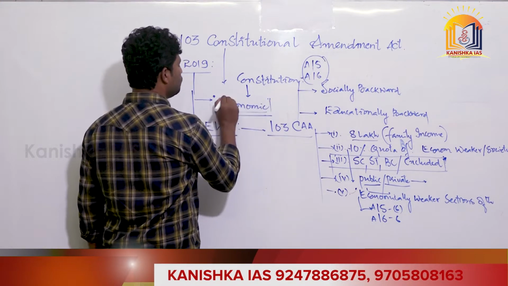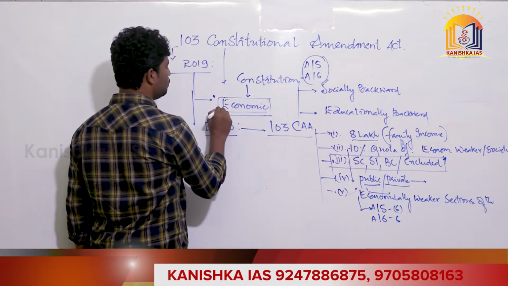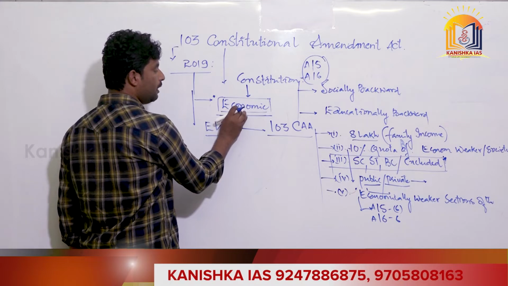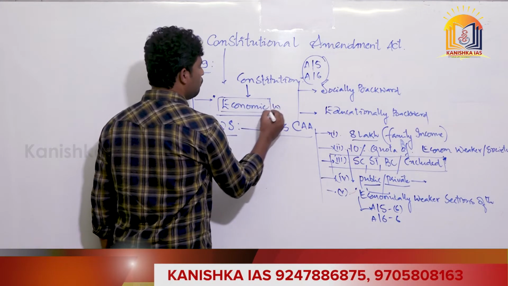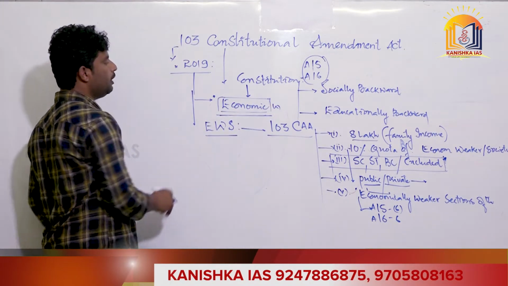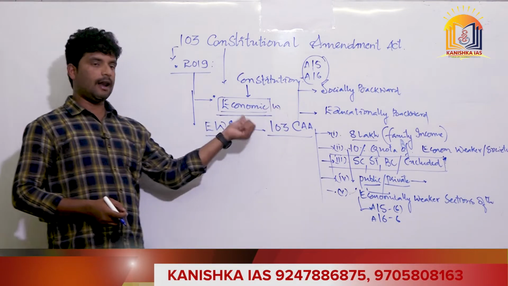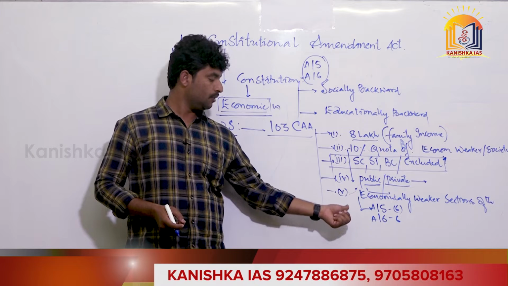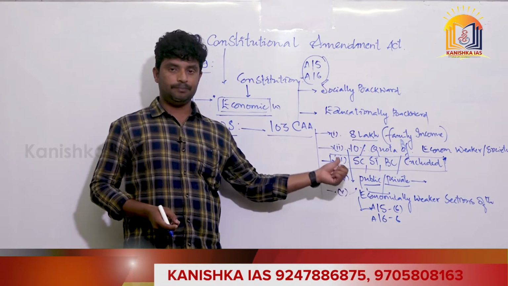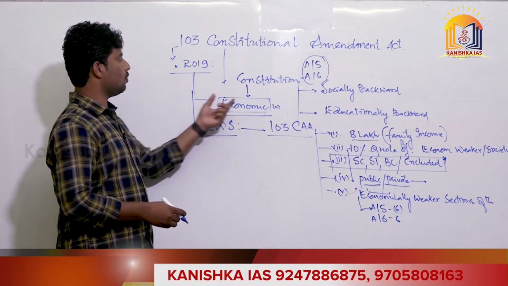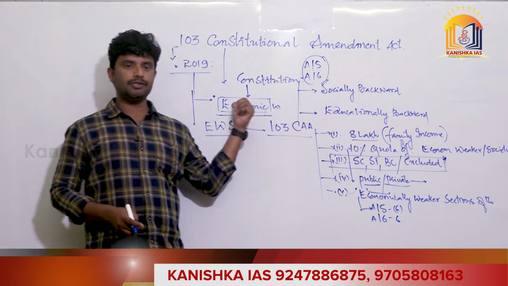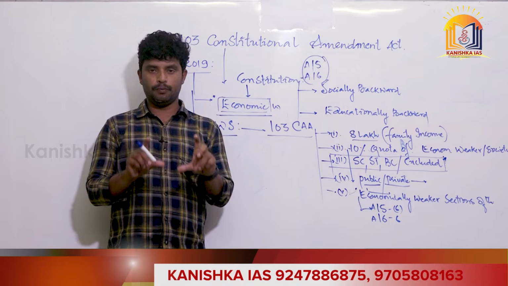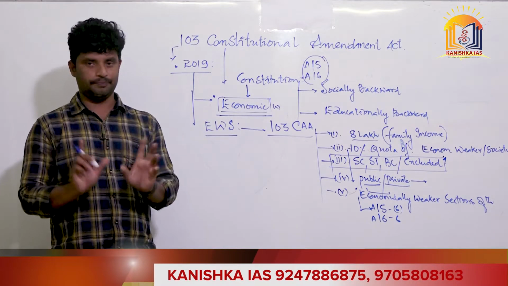So what we need to understand so far is that we did not find any letter in the constitution related to providing reservations to the economically weaker sections. But after 2019, we need to add in special the clauses in Article 15, clause 6, and Article 16, clause 6, which makes us understand that the constitution now has the provision for providing reservations to the economically weaker sections in India. Hope you understand what I am trying to tell you, isn't it?